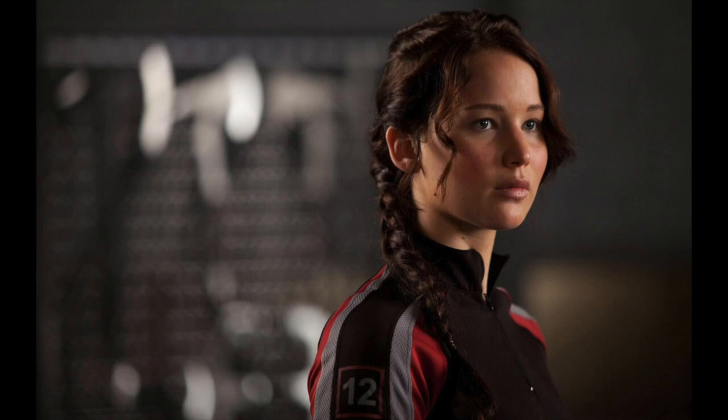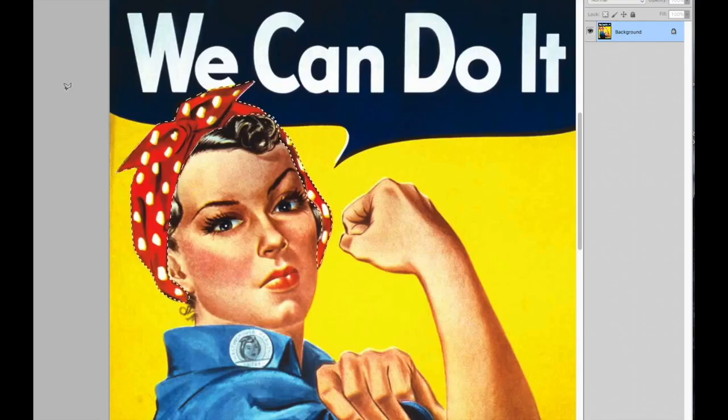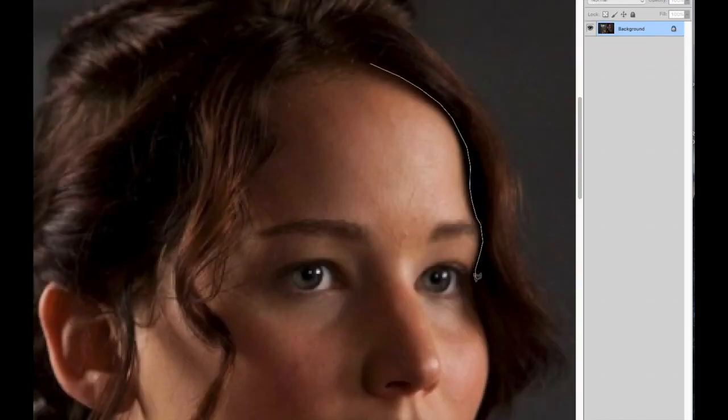You've built up a lot of skills in Photoshop so far in our class, and I'm just looking for you to combine these 2 pictures in a realistic and believable way. You'll see here I've used the polygonal lasso to select Rosie's bandana over her head. Now I've copied and pasted it, and it's on its own layer inside the original picture. This will be helpful later when we want to make it look like Katniss's face is tucked underneath that bandana.